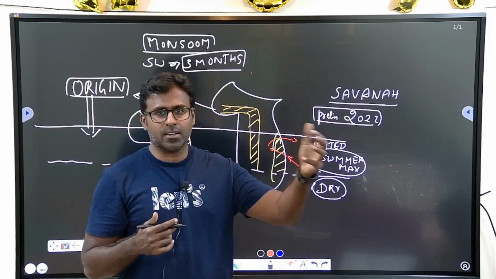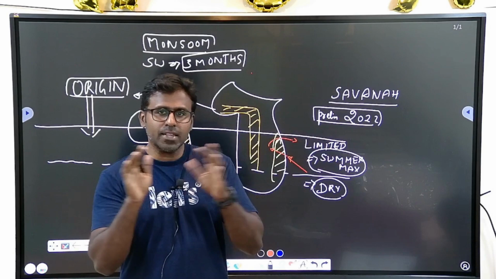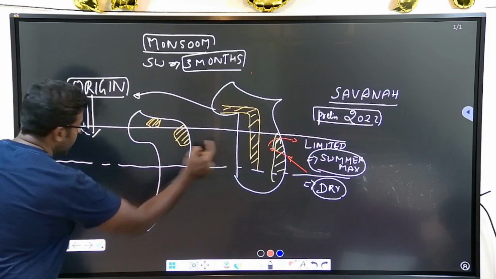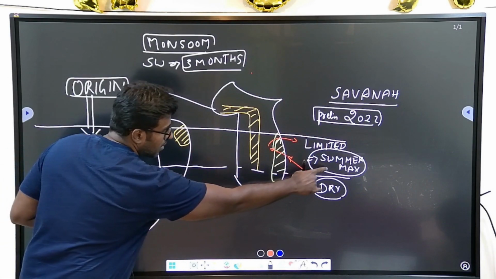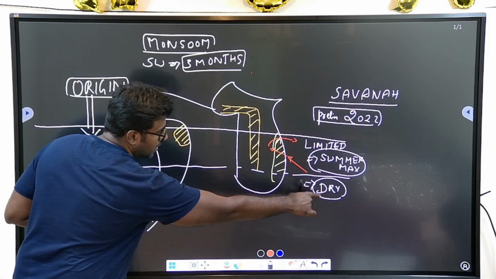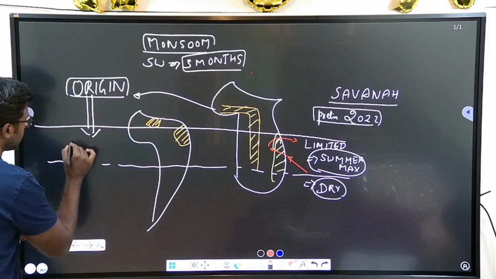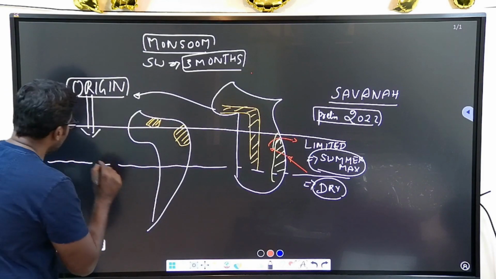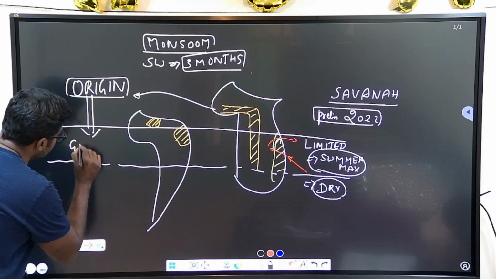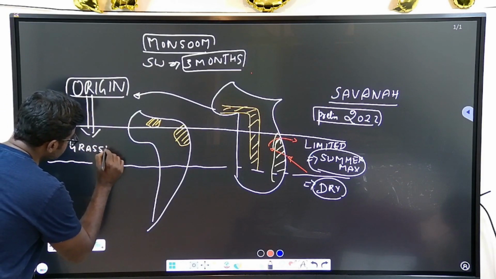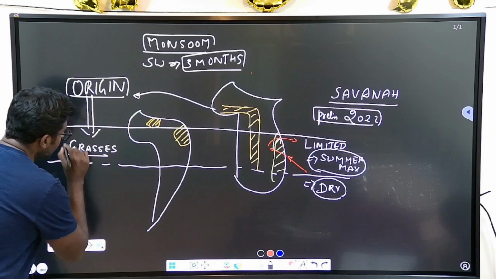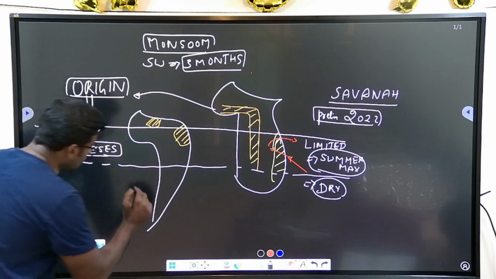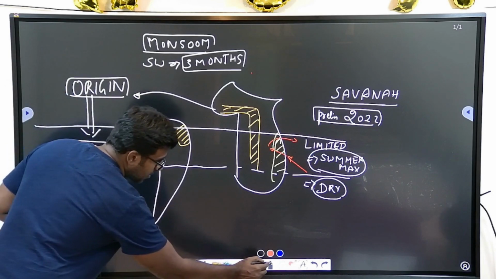Geography, history, economics, sociology, all these are different subjects, but everything is connected. How? This place will have, as I said, summer maximum, dry winter, and hence the rainfall will be restricted to 3 months and limited, and hence this region has grasses. This is the key point. And what we learn in anthropology is that we were a species living in trees.